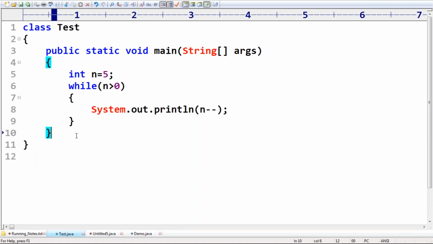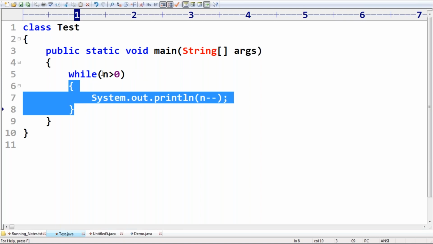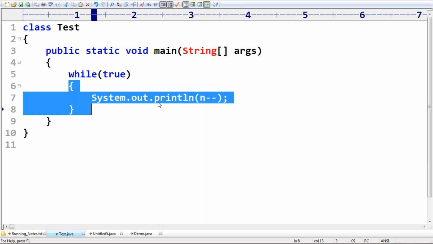Observe carefully, sir. Curly braces are there. Are curly braces mandatory or optional? Anyone, can you please tell? Optional. So curly braces are optional, but without the curly braces, we can take only one statement, which should not be a declarative statement. Somewhere we covered this point.